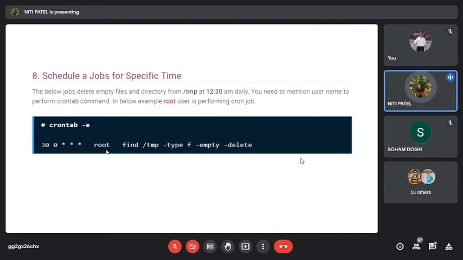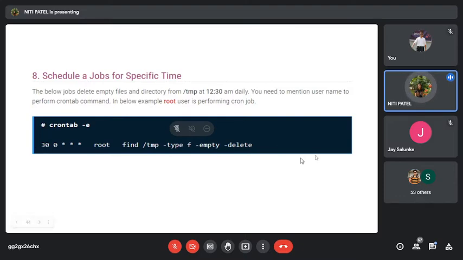What does it have to delete? It has to first find the temporary folder, and then it has to empty and delete everything which is there in this temporary folder. Understanding? Yes. So what is being done? Crontab -e is already being created. I am editing that and then I am writing this command.